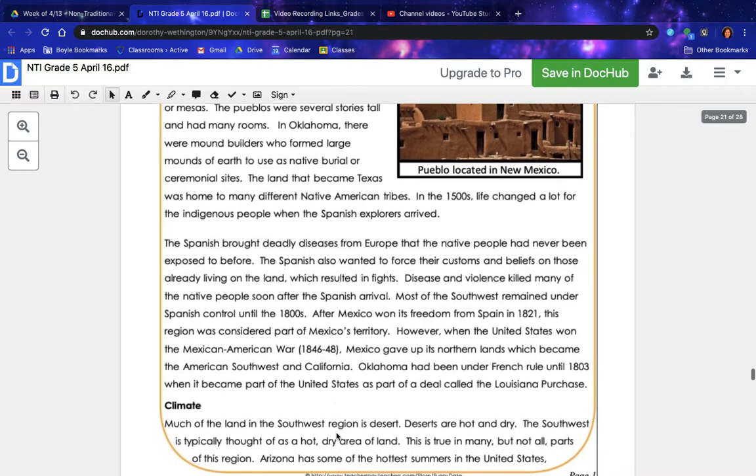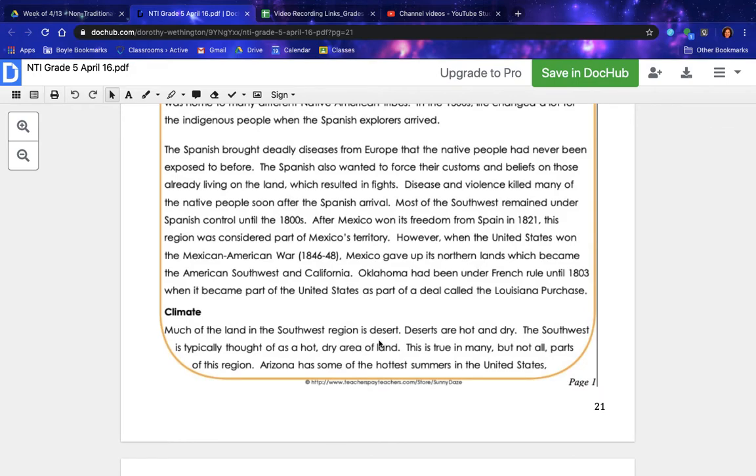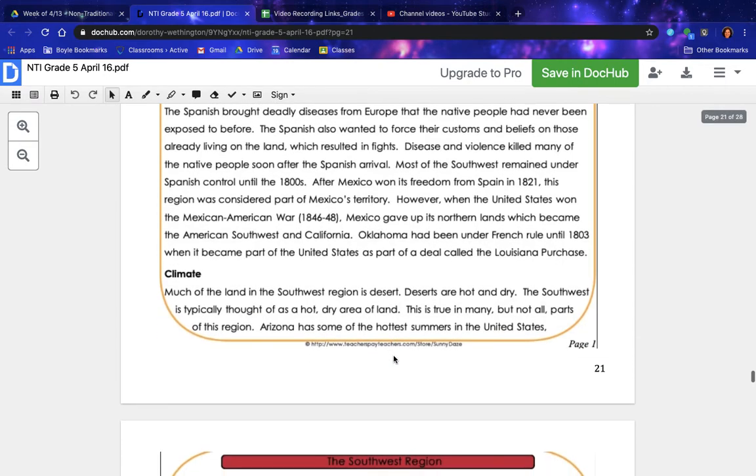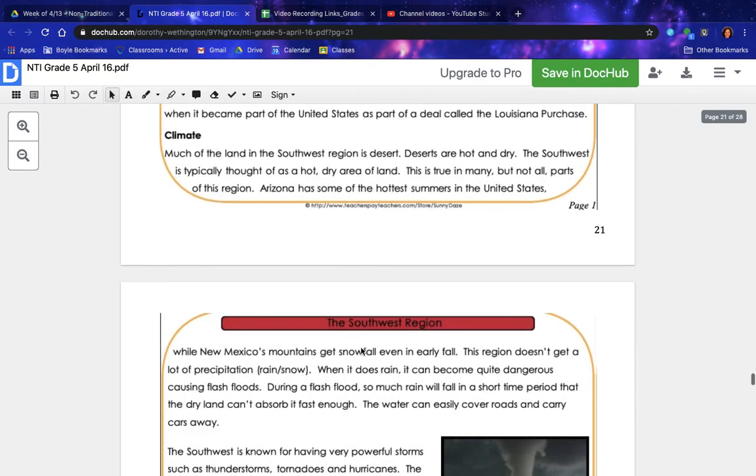The climate. Much of the land in the Southwest region is desert. Deserts are hot and dry. The Southwest is typically thought of as a hot, dry area of land. This is true in many, but not all, parts of this region. Arizona has some of the hottest summers in the United States.